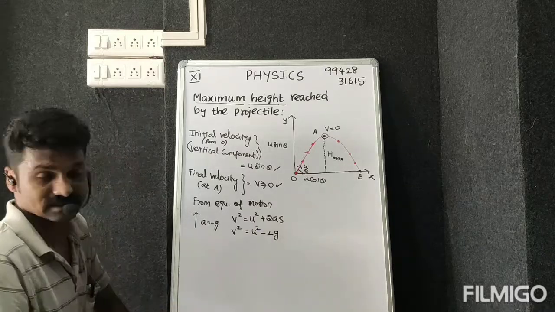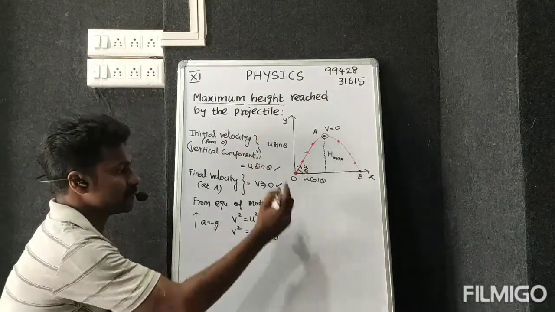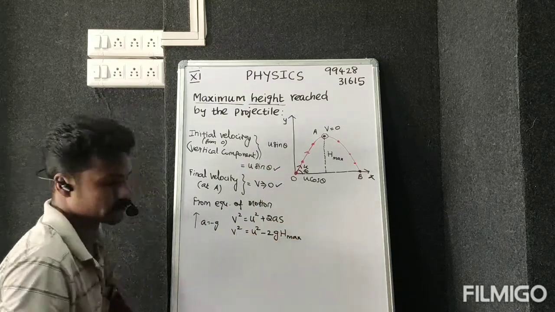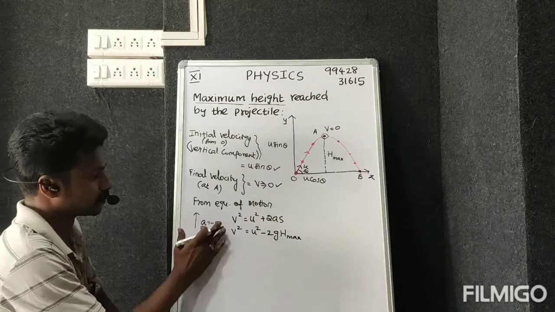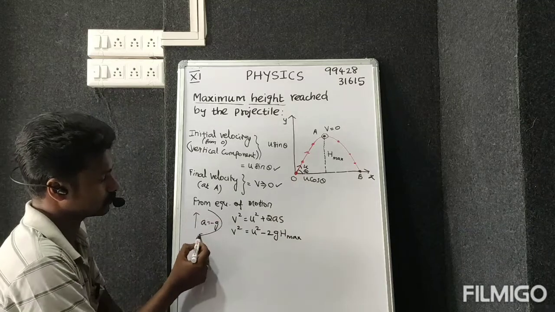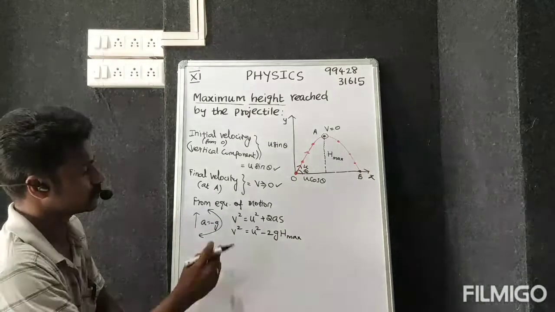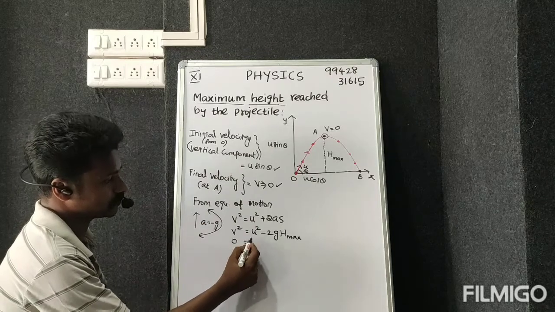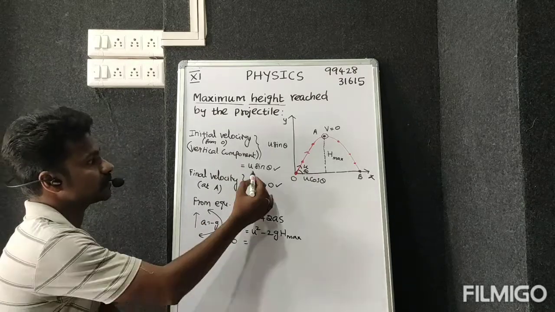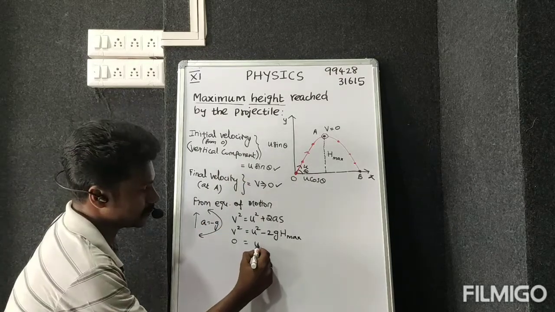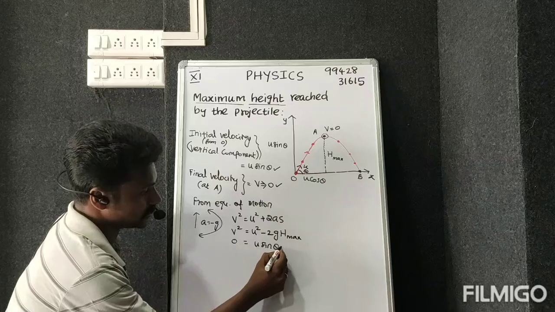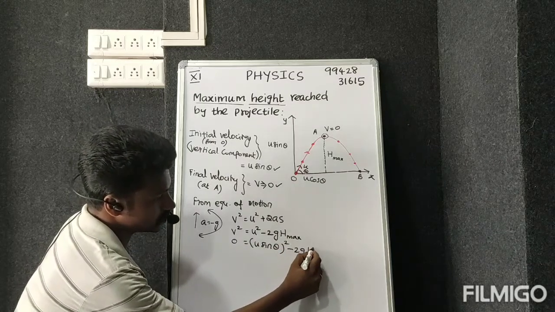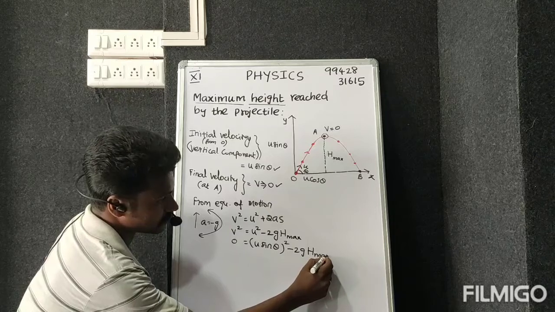Then s is the displacement, and the displacement is the maximum height. v is the final velocity, 0. u is the initial velocity, u sin theta. So v squared equals (u sin theta) whole squared minus 2g into h max, the maximum height.